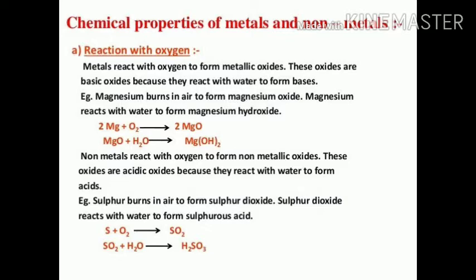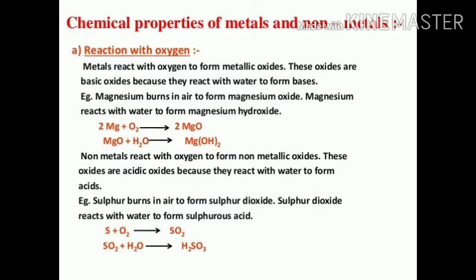Magnesium is a metal, and when it is reacting with oxygen, what is the product we are getting? Magnesium oxide. That is, magnesium oxide is a metal oxide. Not only magnesium, you can take other examples also. In the case of copper, copper is a metal. Copper reacts with oxygen giving copper oxide. And in the case of aluminum also, aluminum when reacts with oxygen gives aluminum oxide. So all the metals form metal oxides.